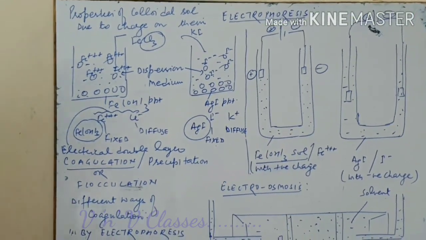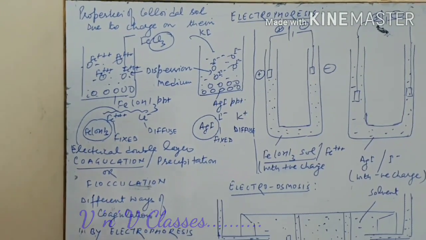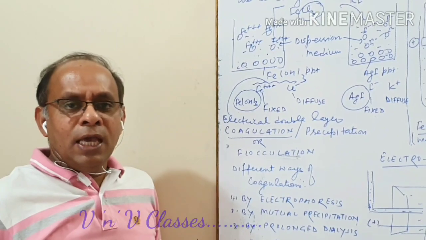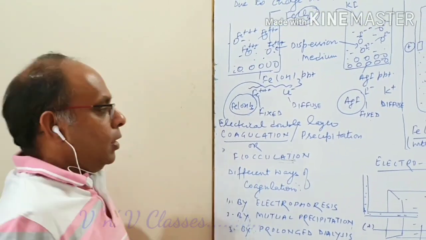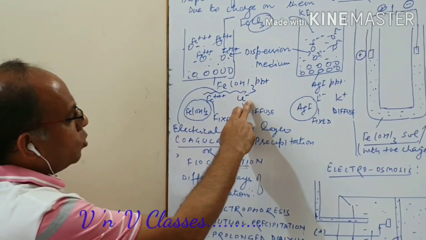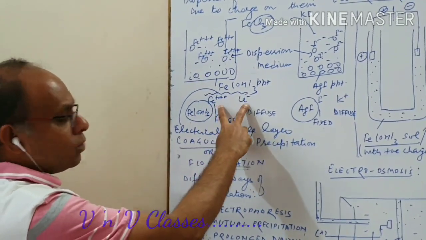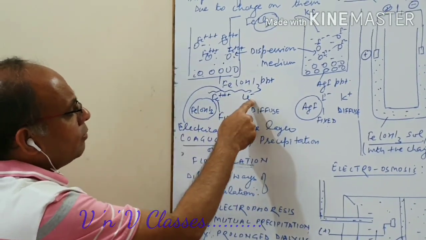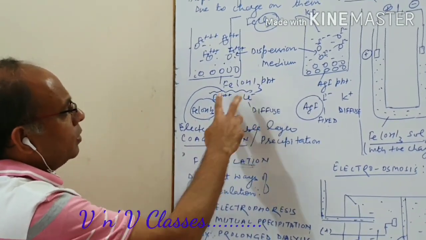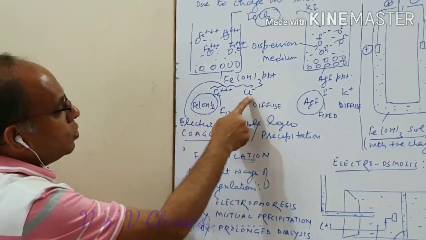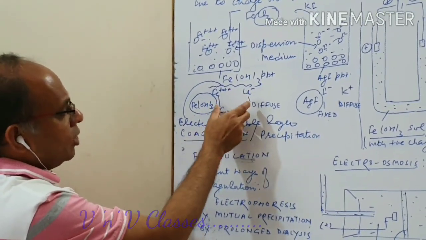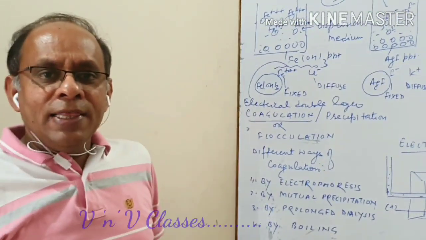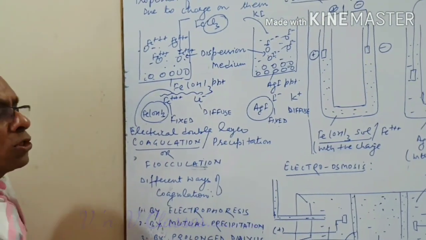So this results in an electrical double layer, and remember it is also termed as Helmholtz electrical double layer. Now since the two oppositely charged ions are close to each other, no doubt one gives charge to the colloid particle, the other gives charge to the dispersion medium, but since the two oppositely charged ions close to each other form two layers, they develop potential, and they develop potential difference also definitely.